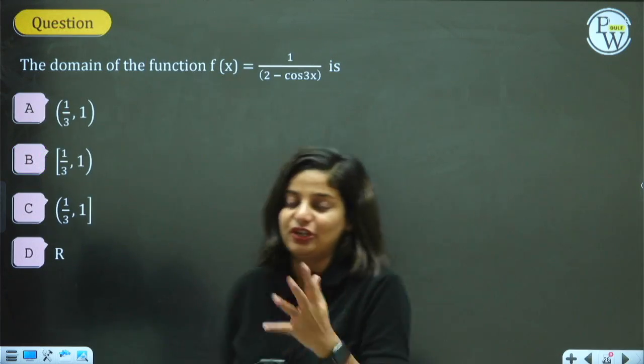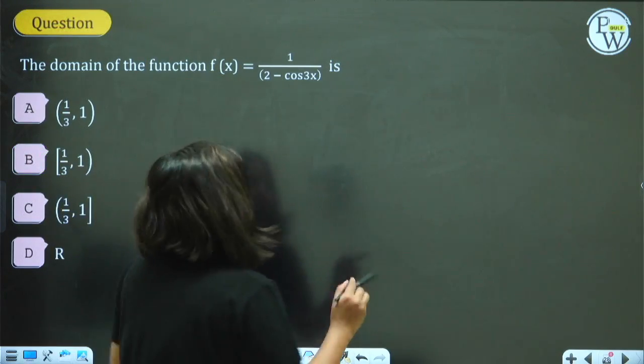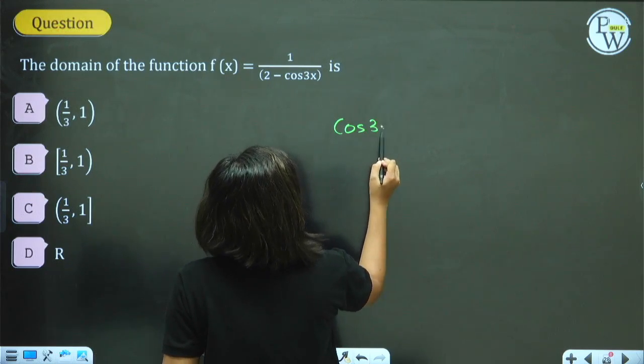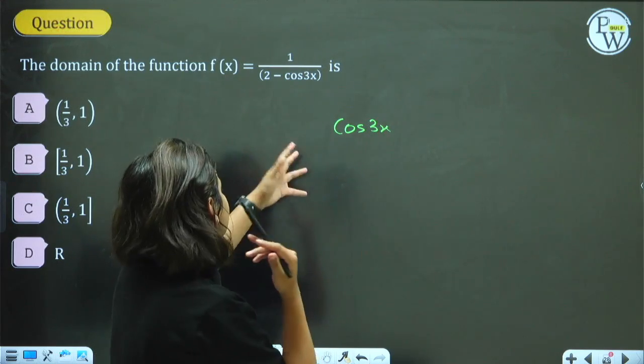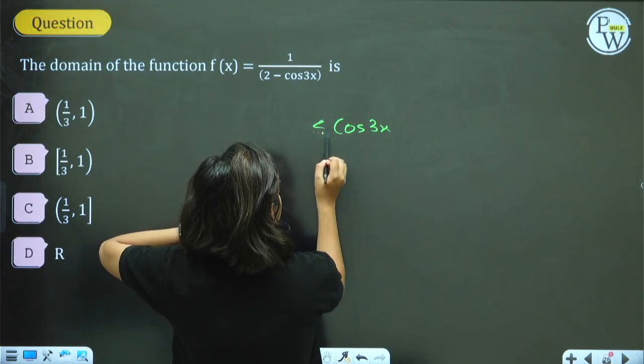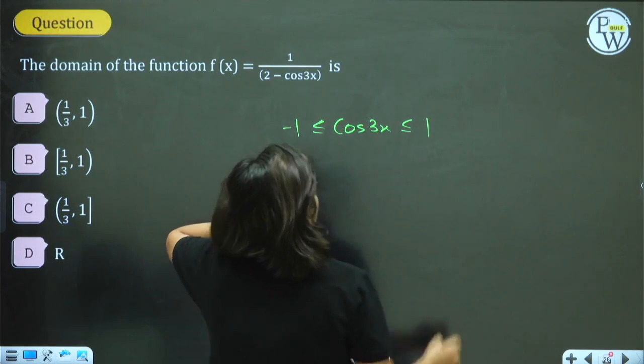The domain of this function is how much? From trigonometric functions, we know cos of 3x. Okay, we can answer it directly. Cos of 3x always lies between minus 1 and 1.